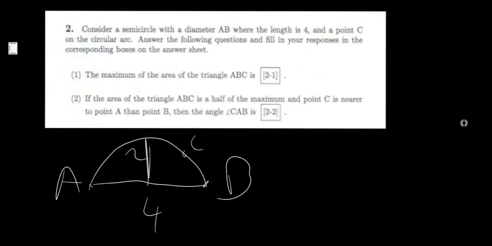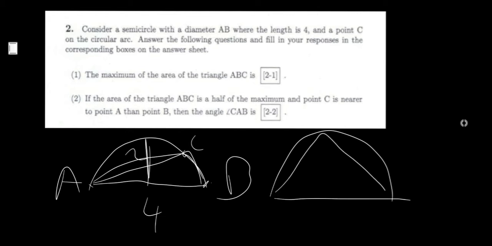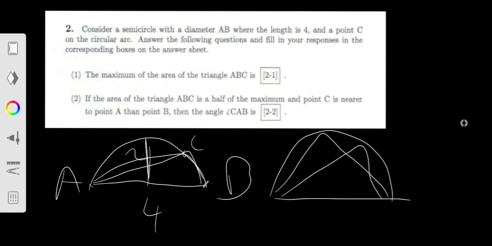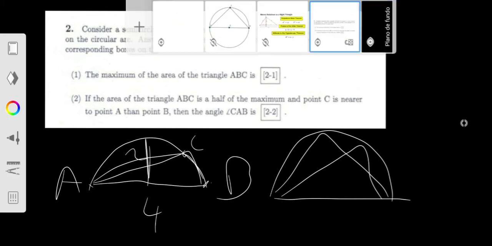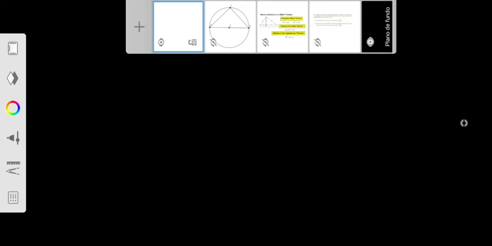So in question 1, he's asking you for the maximum area of the triangle ABC. So he wants you to choose C such that the triangle ABC has the maximum area. So where should you choose it? You need to remember what we are trying to find: the area.